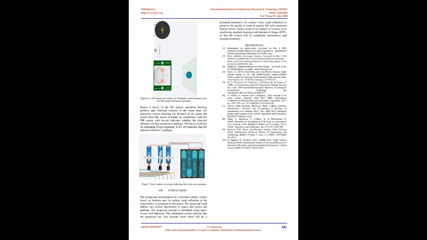This is carried out by programming and operating the 3 servo motors as elbow, wrist, and finger of the robotic arm for collecting the trash floating on the water surface. Figure 6 shows 1. the DC motors operation showing positive RPM, forward motion, of the water boat. 2. Ultrasonic sensor indicating the distance of the green dot, trash, from the sensor in inches and centimeters, and 3. PIR sensor with buzzer indicates whether the detected obstacle is a living organism or garbage. The buzzer will turn on indicating a living organism; if it's off, it indicates that the detected obstacle is garbage.